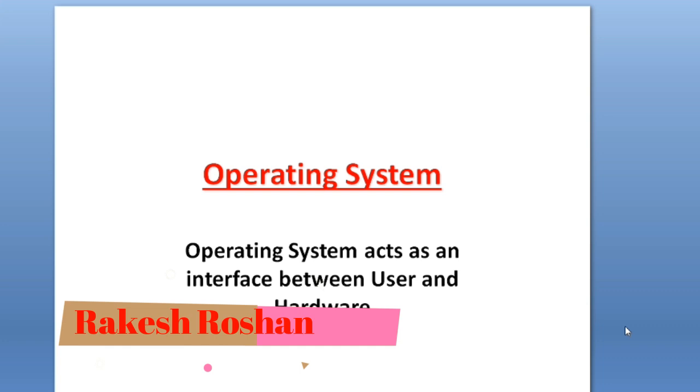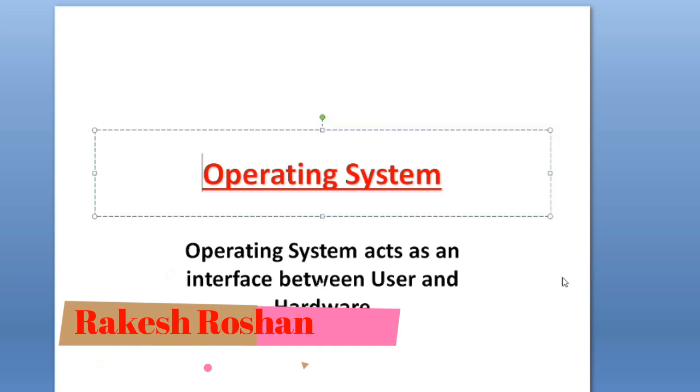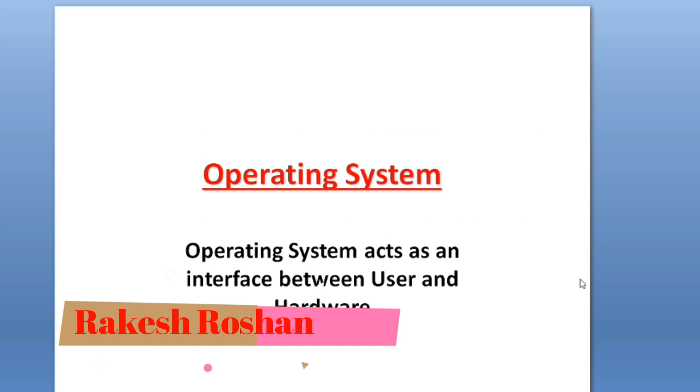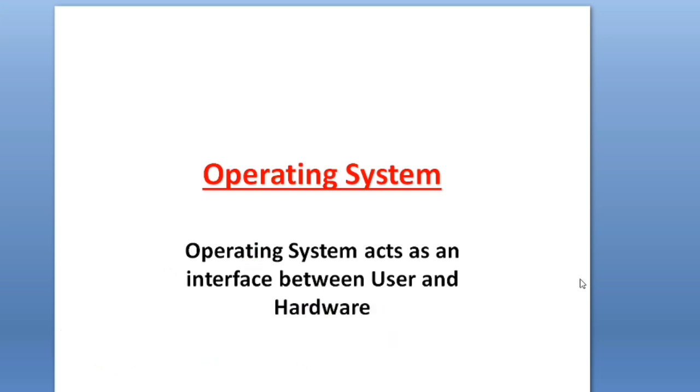So let us start. What is an operating system? Actually, the operating system acts as an interface between the user and hardware. The user doesn't know the language of hardware and hardware doesn't know the language of the user. So in between, something is required which can interact between the user and hardware, and that thing is the operating system. Like Windows 7, Windows 8, Linux, all are operating systems on whose platform we can install any application. We can do anything by using the operating system.